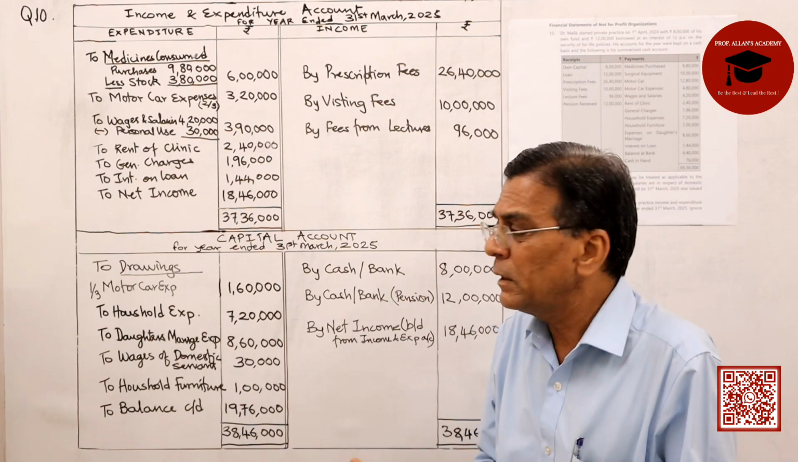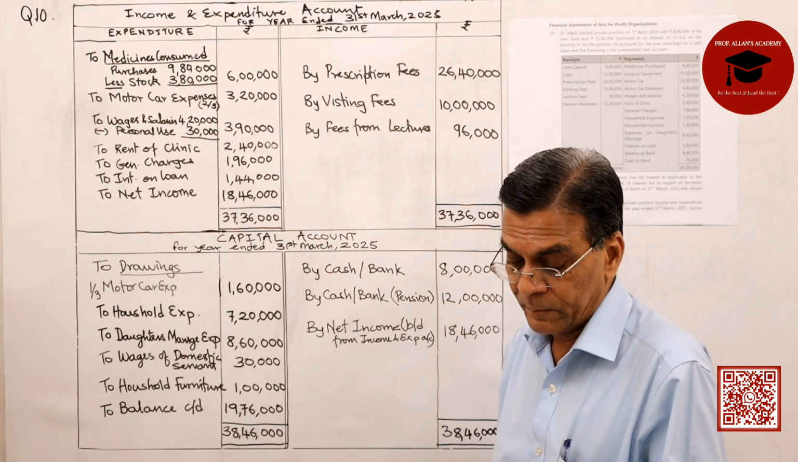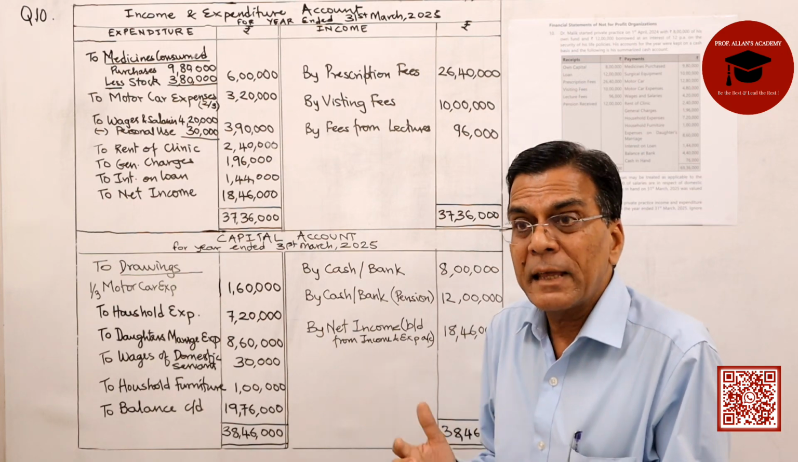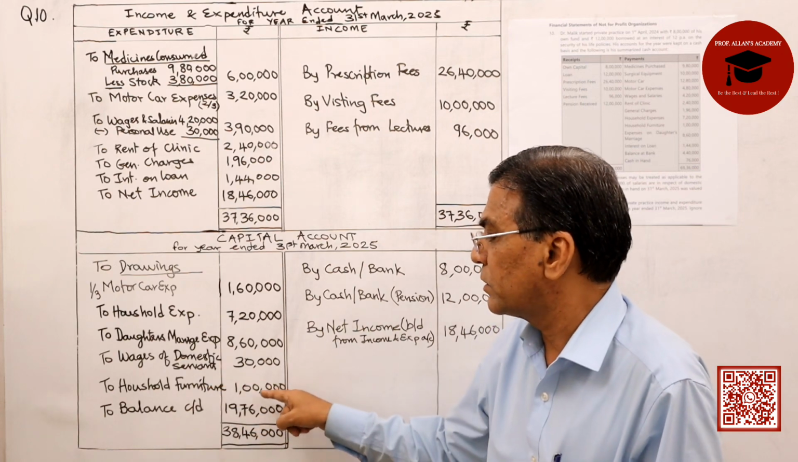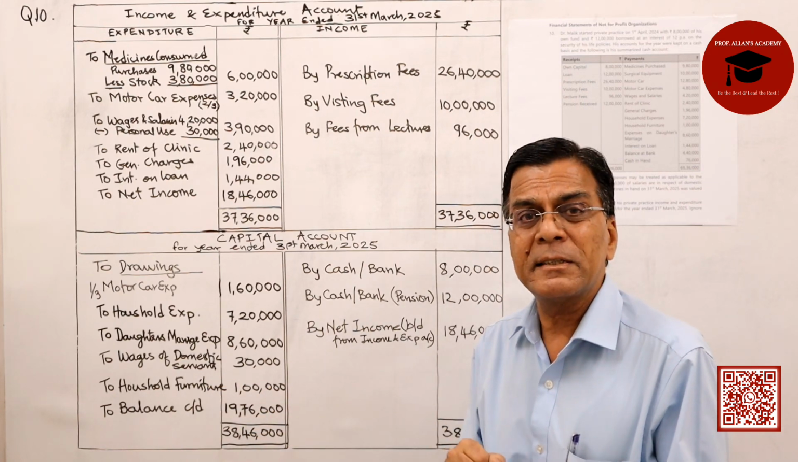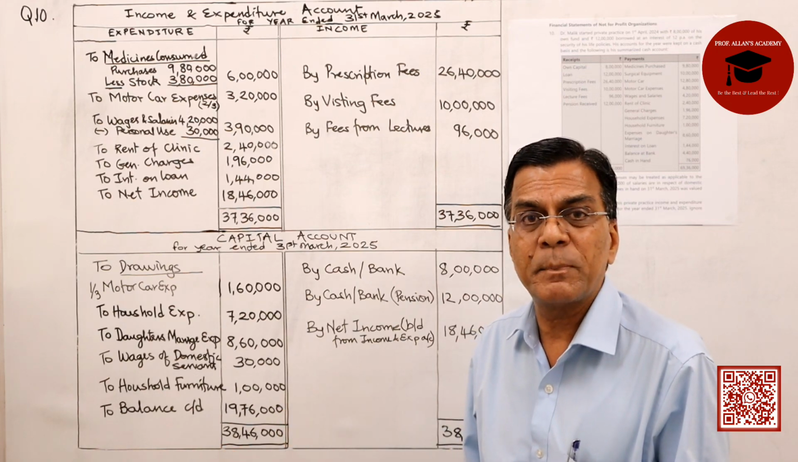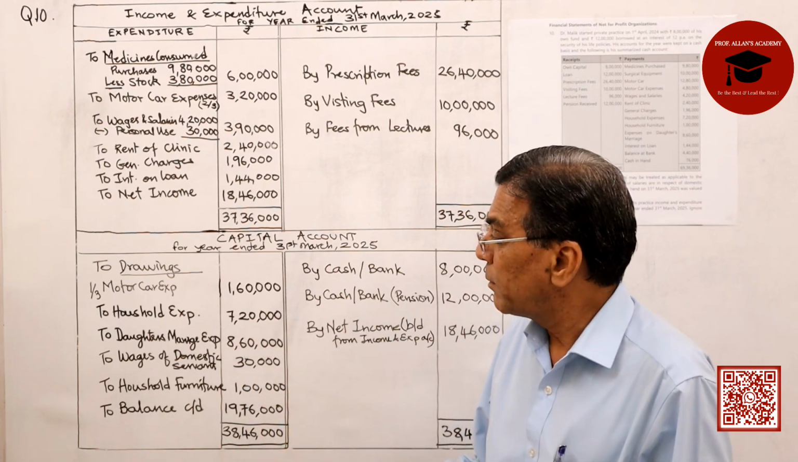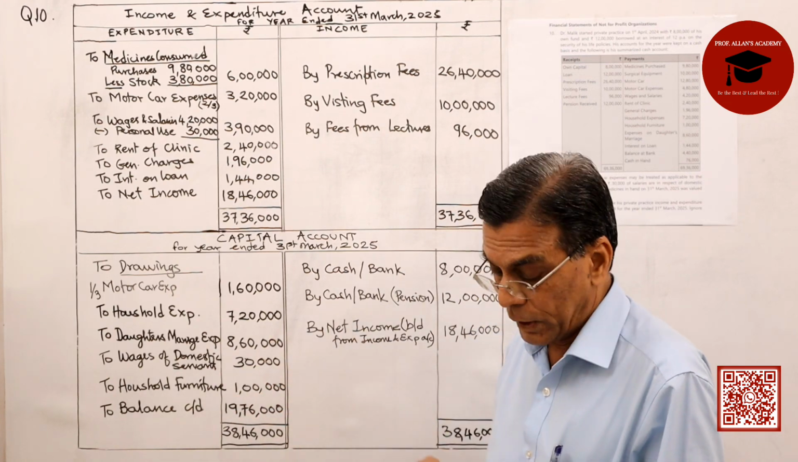Household expenses, personal, therefore it will come in the capital account, household expenses. Household furniture. Again, the business has bought household furniture. Again, personal. Therefore, drawings. It will come in the capital account, debit side. Expenses on daughter's marriage. Again, this is a personal expenditure incurred by the business. It will come in the capital account, debit side as a drawing.